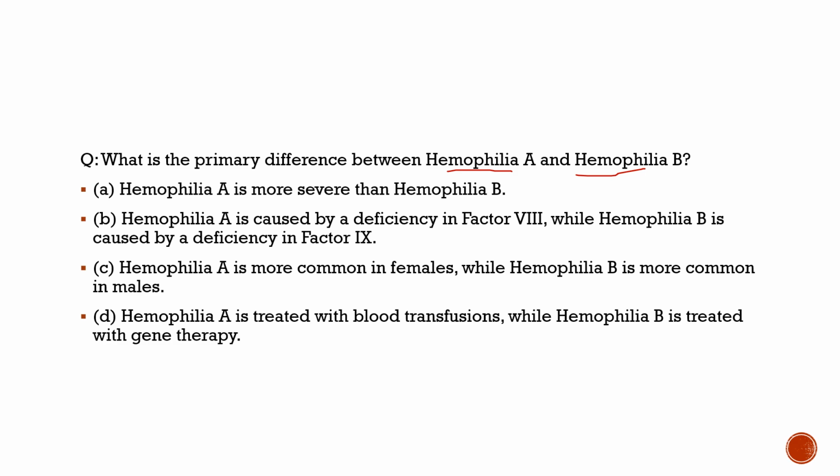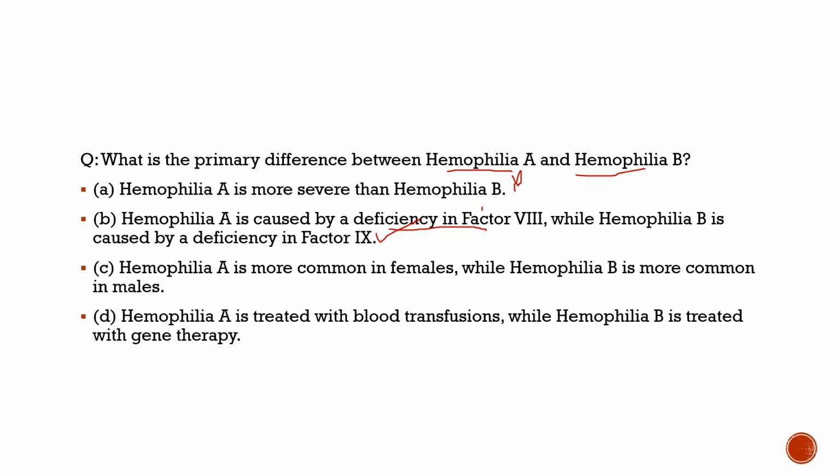Hemophilia is a disease in which blood coagulation is impacted. This much is enough for you to know about hemophilia. Now, there are two types of hemophilia, hemophilia A and hemophilia B, and it may be asked in the exam what the difference between these two is, as they are often mentioned in the newspaper. The first statement says hemophilia A is more severe than B, which has nothing to do with severity. Second, hemophilia A is caused by a deficiency in factor 8, while hemophilia B is caused by a deficiency in factor 9. 100% correct.